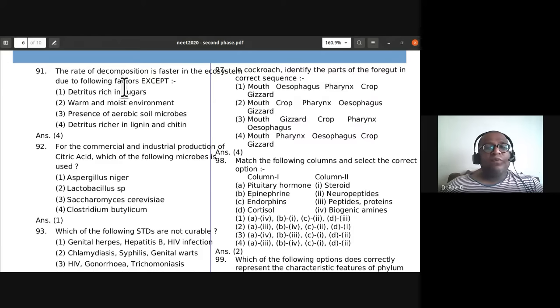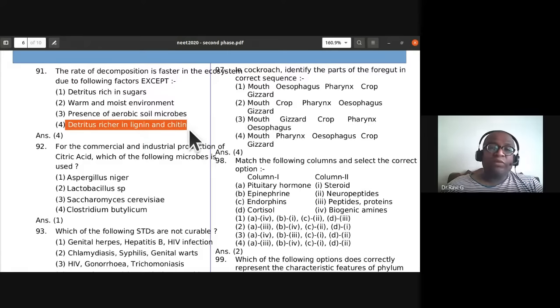The rate of decomposition is faster in the ecosystem due to the following factors, except: detritus rich in sugar, warm and moist environment, presence of aerobic soil microbes. See, detritus richer in lignin and chitin is slower to decompose because of the presence of these chemicals, lignin and chitin. This is going to reduce the decomposition rate. So the fourth one is the option, except detritus richer in lignin and chitin, which does not give faster decomposition.